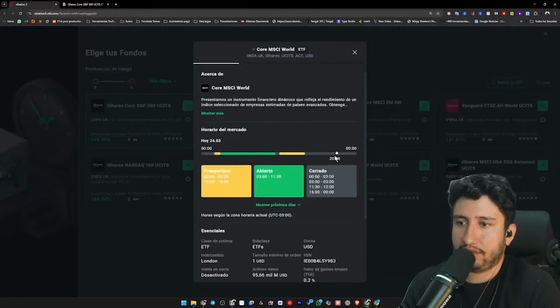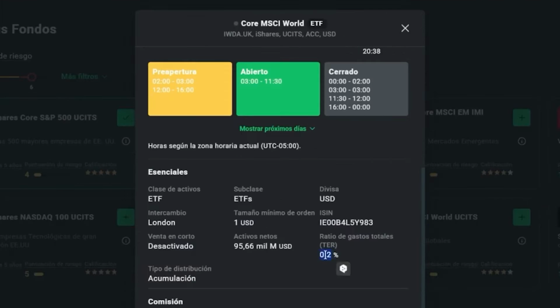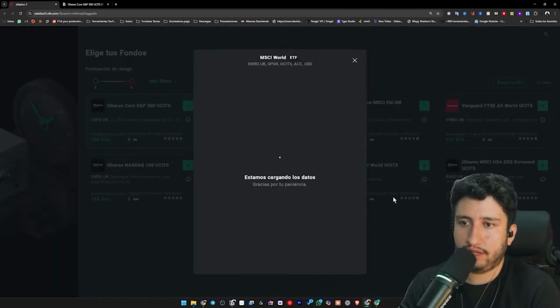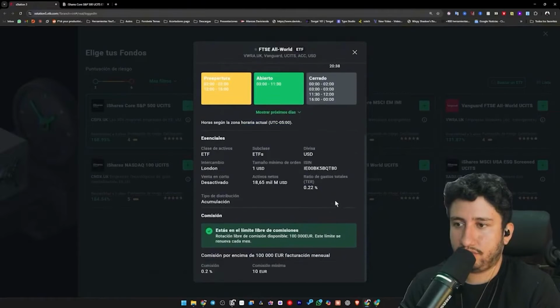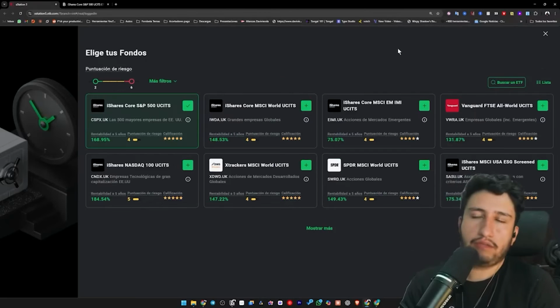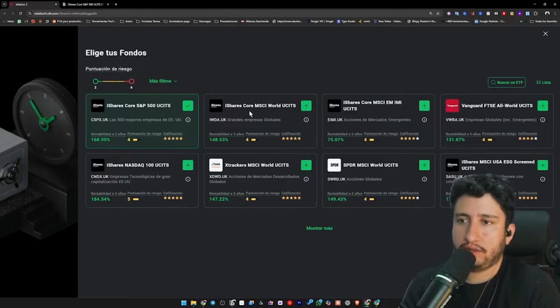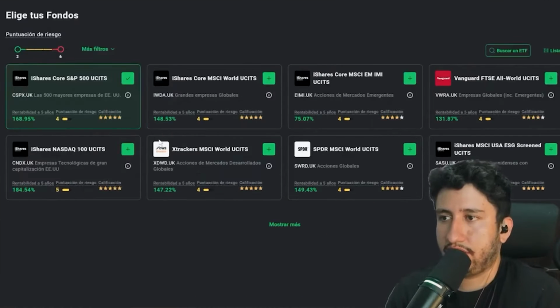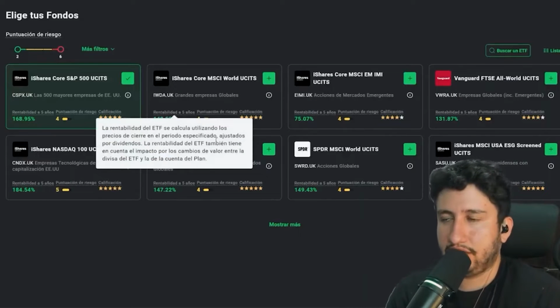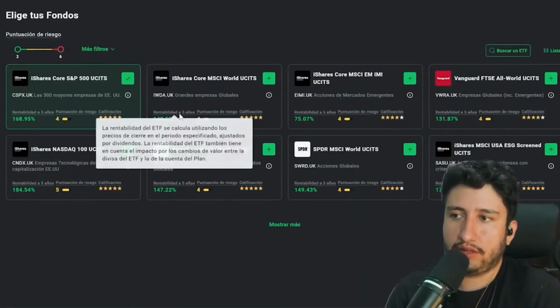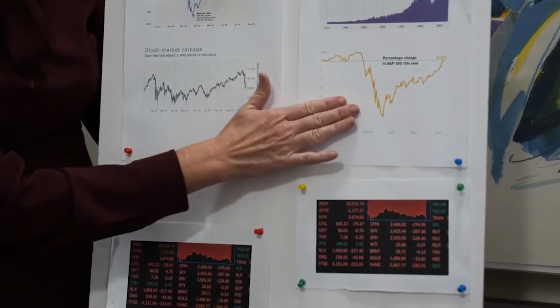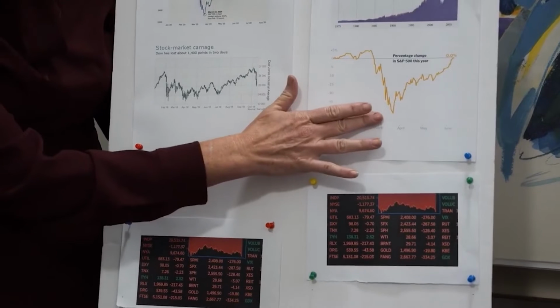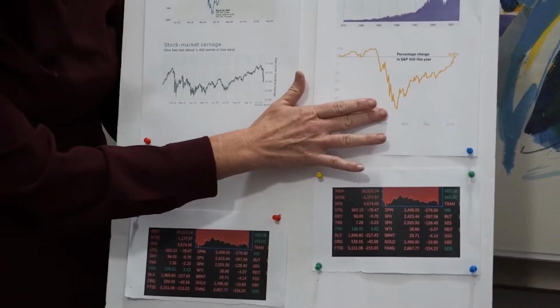As I just mentioned, we go into this one, scroll down here, notice that this one has a cost of 0.2%, this one here has a cost of 0.12%, and over here we have a cost of 0.22%. So what would we look at to determine which of these three might be the best? Certainly, the initial aspect to consider is the 5-year return, and it is presenting us with the 5-year return for each of them once more, which is the concern here, as these are outcomes, but they do not assure future outcomes, so it's an important factor to bear in mind.